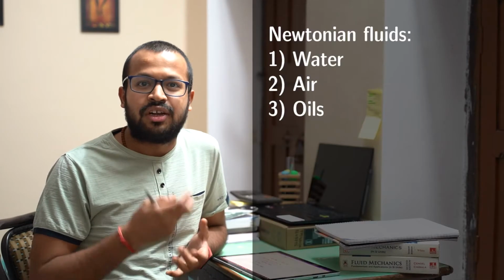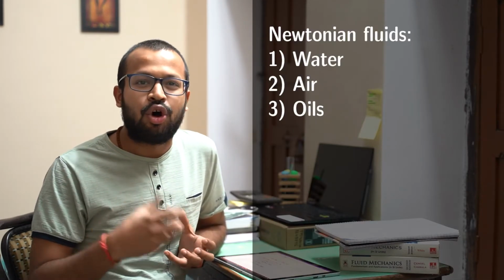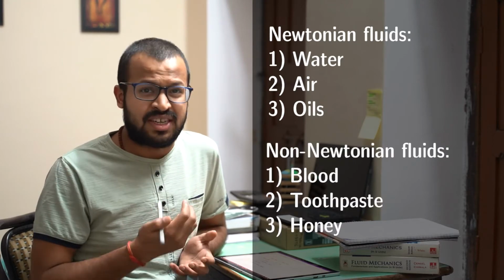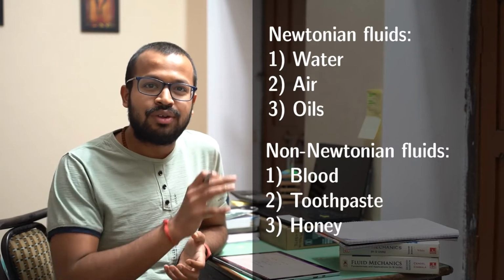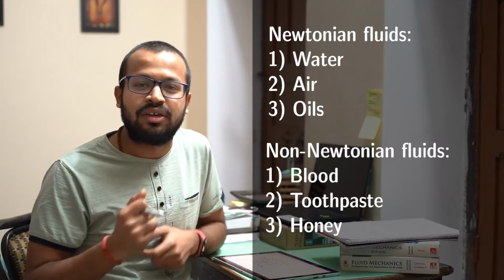The scope of this lecture series is only restricted to Newtonian fluids because they are much easier to understand and analyze. Some examples of Newtonian fluids are water, air, and certain oils, while non-Newtonian fluids, for instance, are blood, toothpaste, and honey. So we are going to restrict ourselves to the study of Newtonian fluids such as water and air.